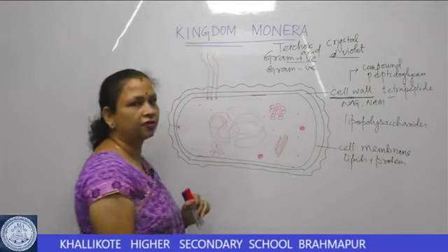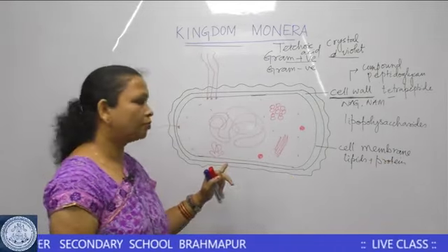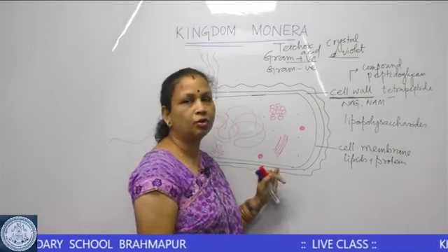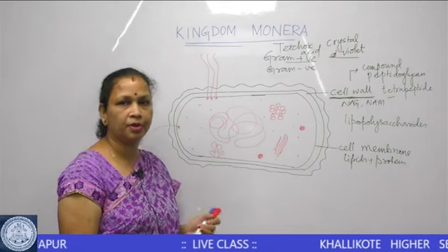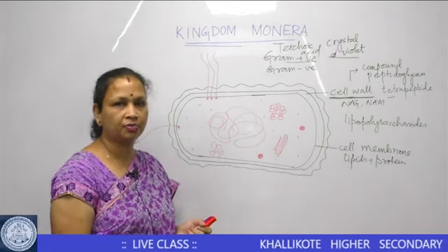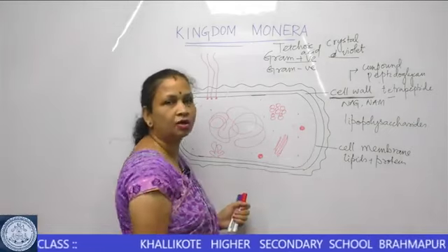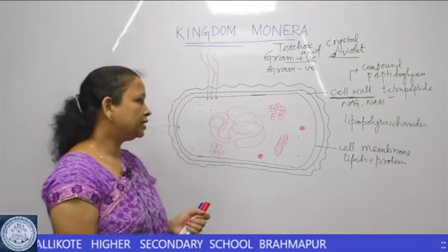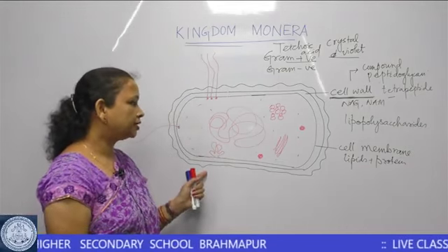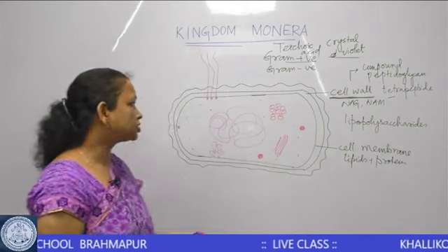So the major function of the cell membrane is transport of molecules in and out of the cell. So it is a selectively permeable membrane or a semi-permeable membrane, allowing the selective movement of molecules in and out of the cell.